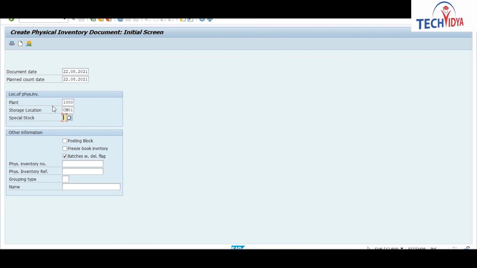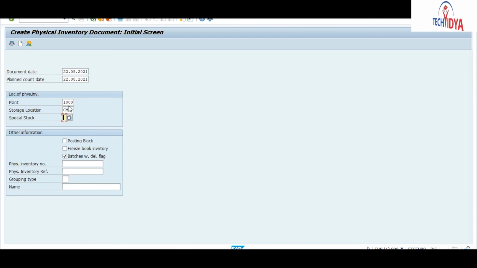For every kind of stock, you will perform this physical inventory process. That is a compulsory process. Okay. So as other information, what will you enter here? See, whenever you perform this physical inventory process in your real-time scenario, what you have to do? You will click this option. This is your posting block. It means if you are performing your physical inventory process, then it is not allowed to go for any GI process for this plant stock.